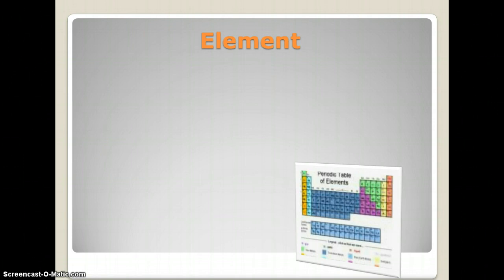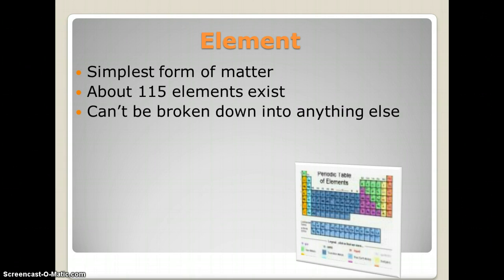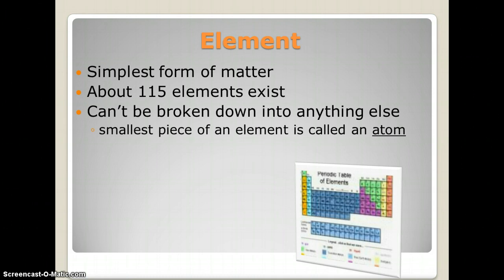So, an element. Well, if you take a look at the periodic table, you can see a lot of elements. And elements are the simplest form of matter, and about 115 elements exist. Now, these can't be broken down into anything else. The smallest piece of an element is called an atom. Now, can an atom be broken down into smaller parts? Yes, those are subatomic parts, and we're not going to get into that right now. So, carbon, nitrogen, oxygen, those are all elements that we would see on the periodic table, and those are common elements that you should know about.